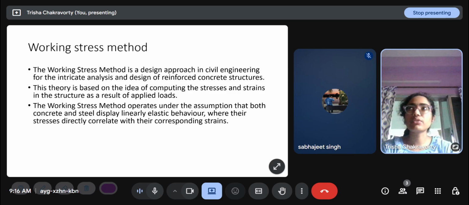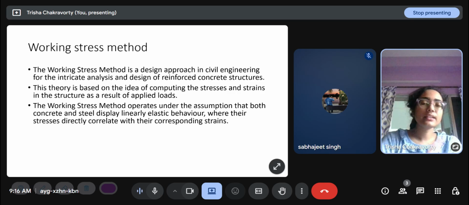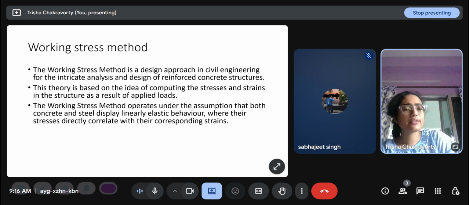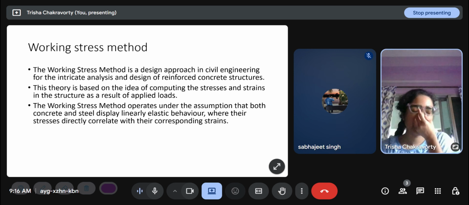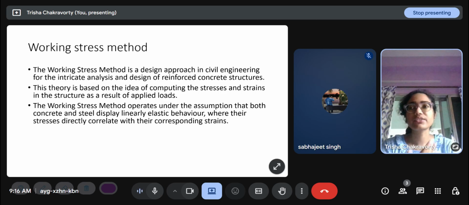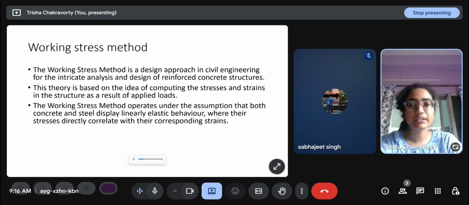In other words, the working stress method assumes that Fy, the yield stress, is the maximum capacity of the material. Beyond that, the graph that goes up and comes down again, it does not utilize that part at all. It ignores it completely and just takes Fy as the ultimate capacity, which is a conservative assumption. Conservative means that if I am assuming the structure is weaker than it actually is, I will give more material, or a stronger material. So it will eventually make the structure safer, or increase the reliability.